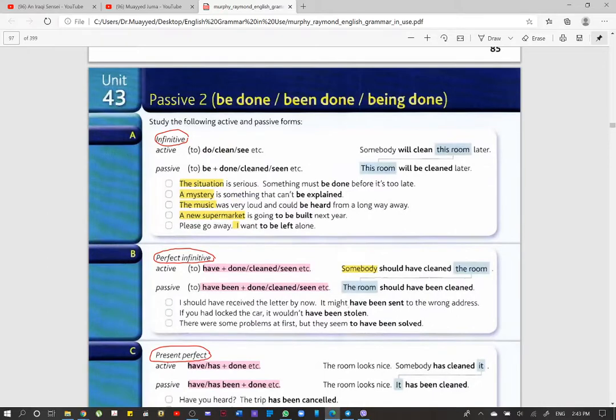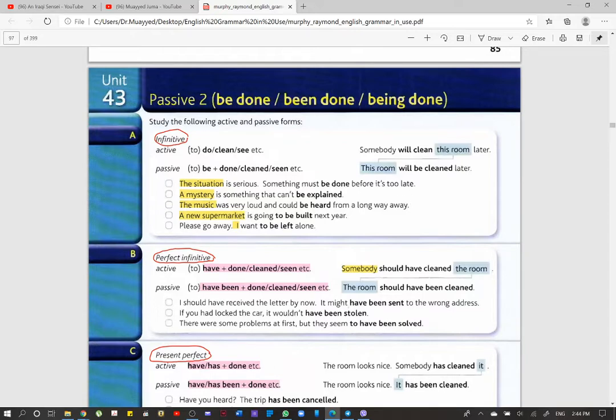Okay. If we have infinitive, of course, you know, the infinitive means to plus the base form of the verb. هذا المقصود بالinfinitive. مثلا عندنا somebody will clean this room later. الباسيف معناته راح يكون this room will be cleaned. فنستخدم will plus be plus the past participle. Okay, so this room will be cleaned later.